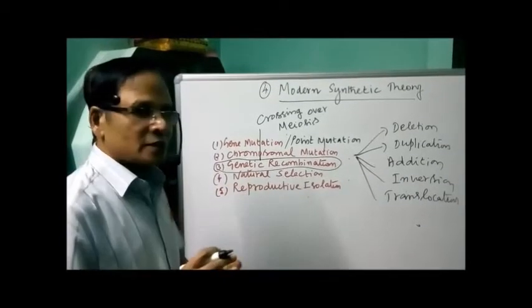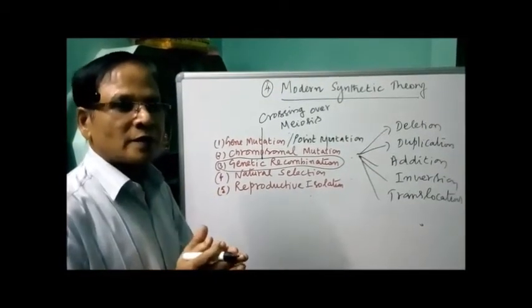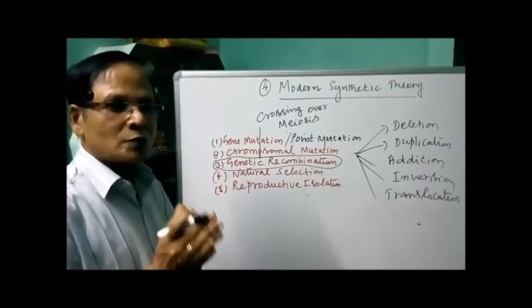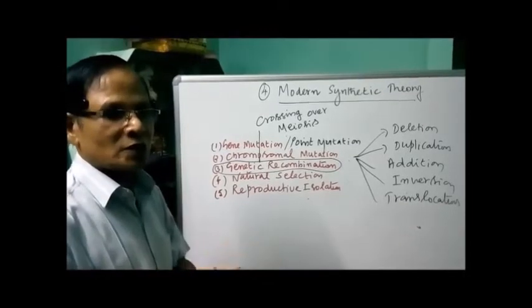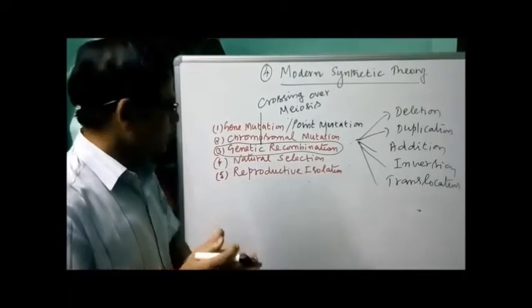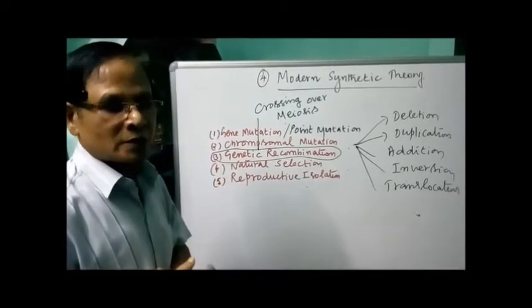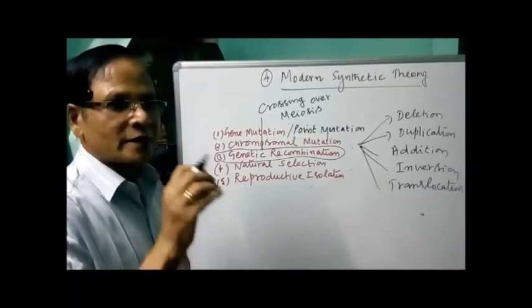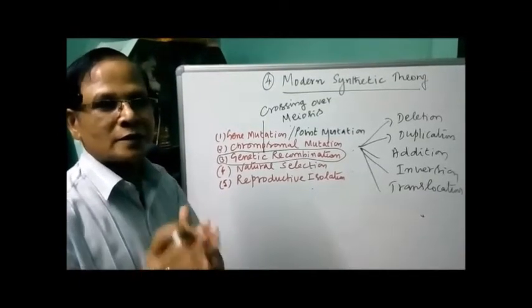So, natural selection is the main event that selects the right type of individuals with the useful genetic variations, and eliminates those individuals which are having harmful genetic changes. But it doesn't produce any genetic changes, only selecting the right type of individuals with the correct genetic changes.